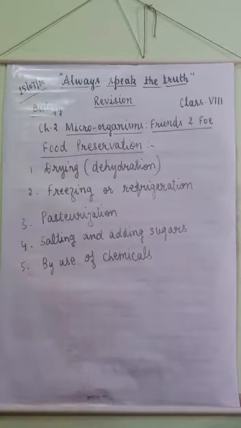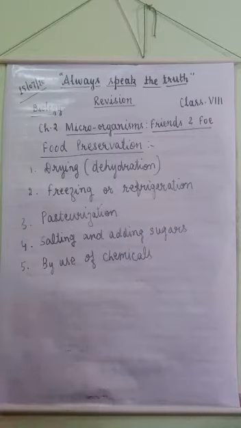Next process is freezing or refrigeration. Milk, fruits and vegetables are also preserved by the refrigeration process. Pasteurization is also a method to preserve milk. In this method, milk is heated to about 70 degrees Celsius for 15 to 30 seconds and quickly cooled. This sudden change in temperature kills the microorganisms and prevents milk from spoiling. And then this milk is stored in pouches.